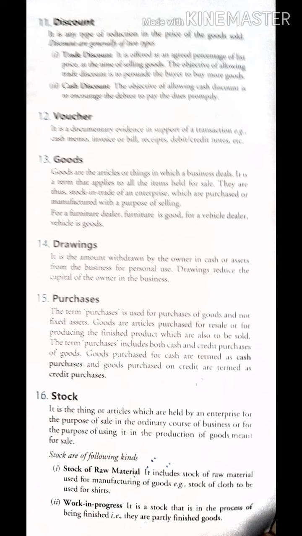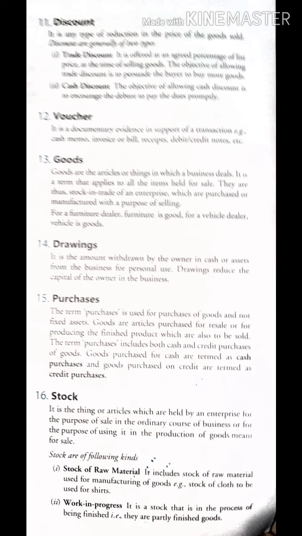Next is voucher. It is a documentary evidence in support of a transaction, for example cash memo, invoice or bill receipts. Now when you go to any big shop, you must be getting a bill, right? Now what is that? That is a proof, a legal document with you. So that is voucher. Next is goods.